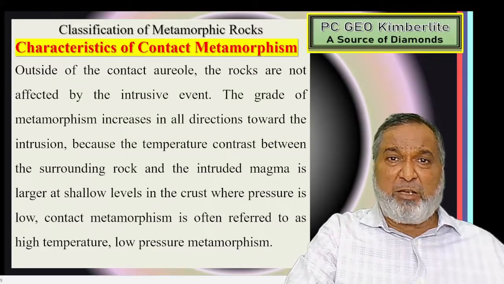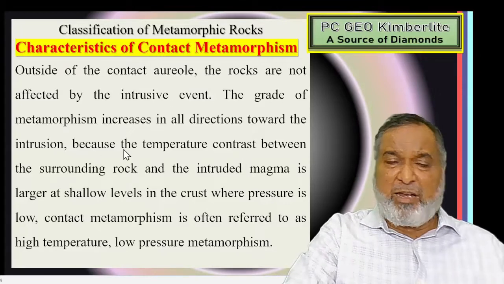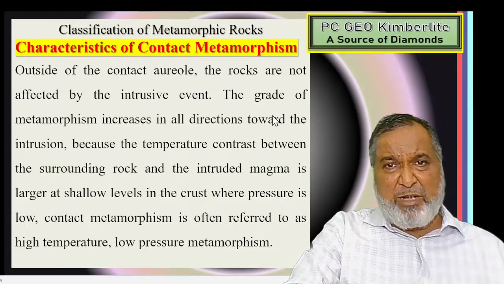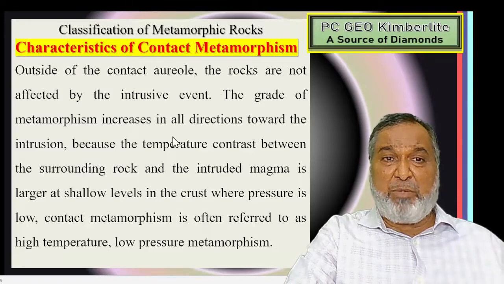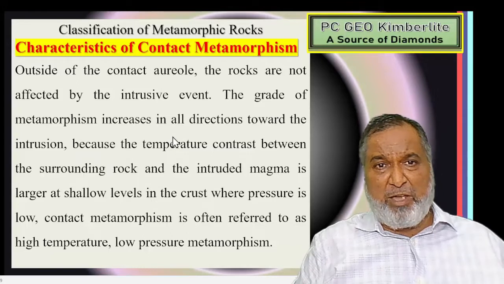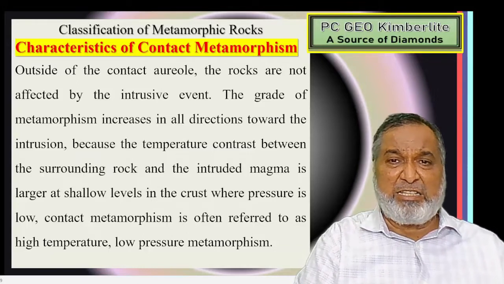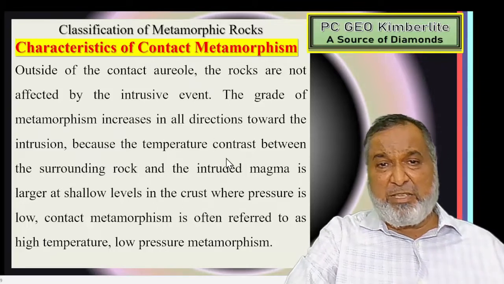Outside the contact aureole, rocks are not affected by the intrusive event, and remain normal, whether sedimentary, limestone, or sandstone. But in the zone where the temperature has been transferred, the rock gets heated, a baking effect takes place, and due to that metamorphism has taken place.